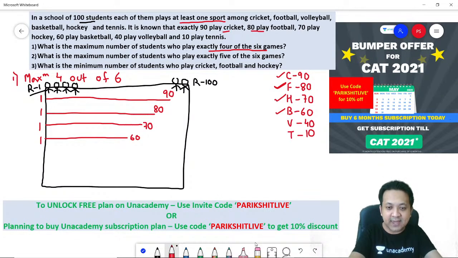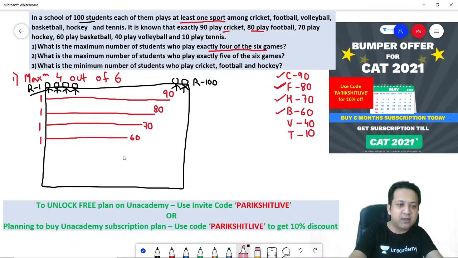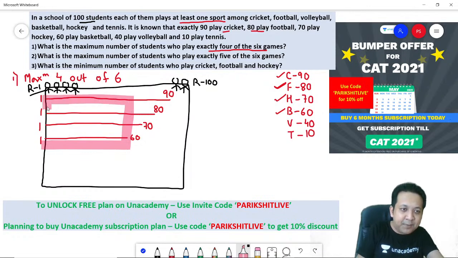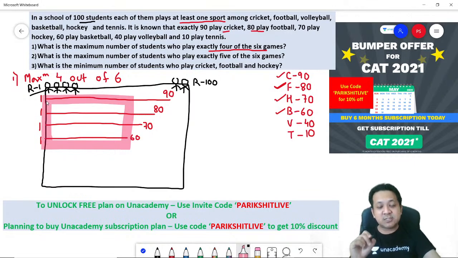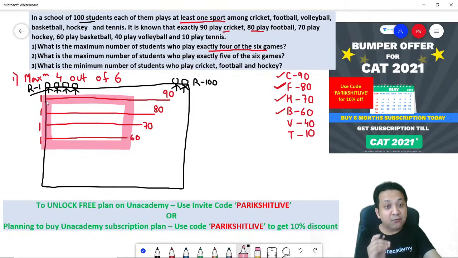Think about it very carefully. You know what? Roll number 1 to 60, if you are observing it carefully, are playing 4 games. Can you see? Roll number 1 to 60 at this point of time are playing 4 games. And that is what the question wanted. They wanted maximum students to play 4 out of the 6 games.